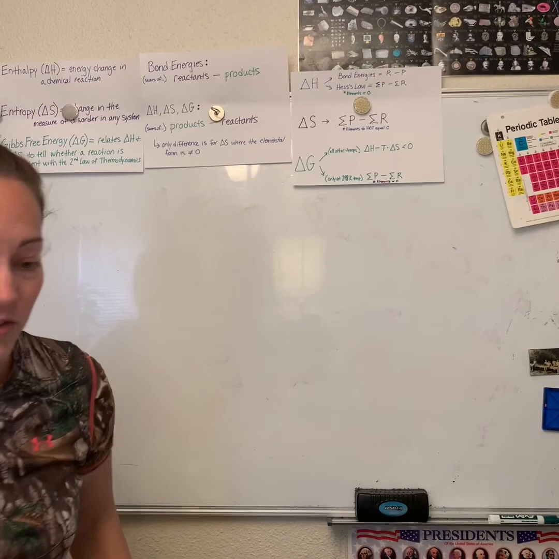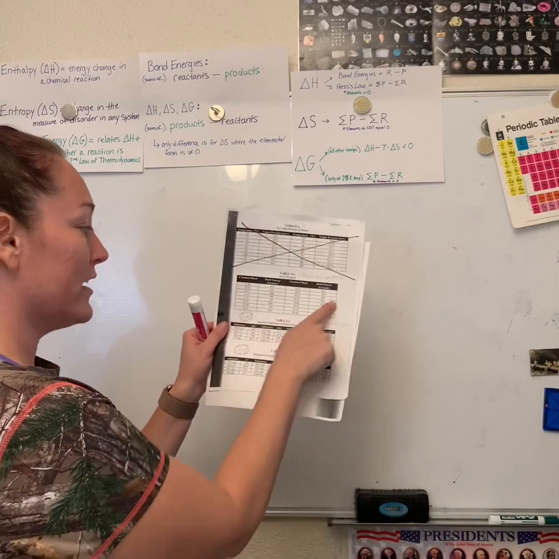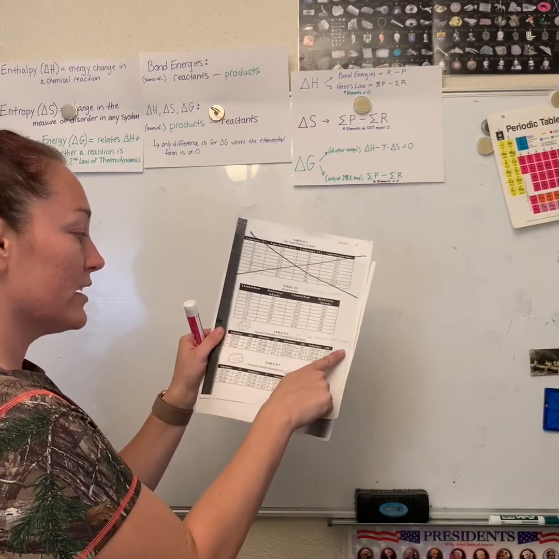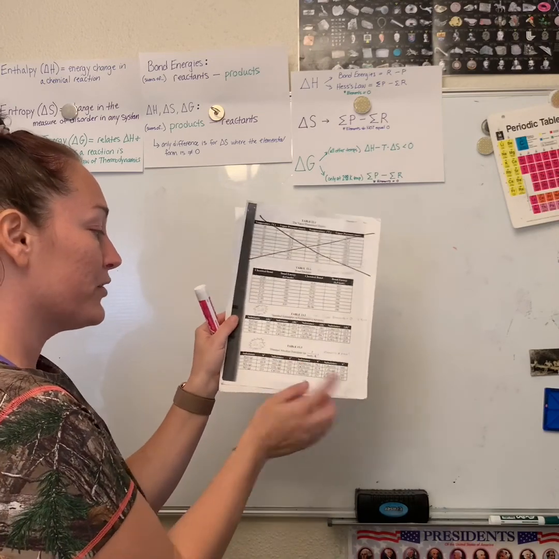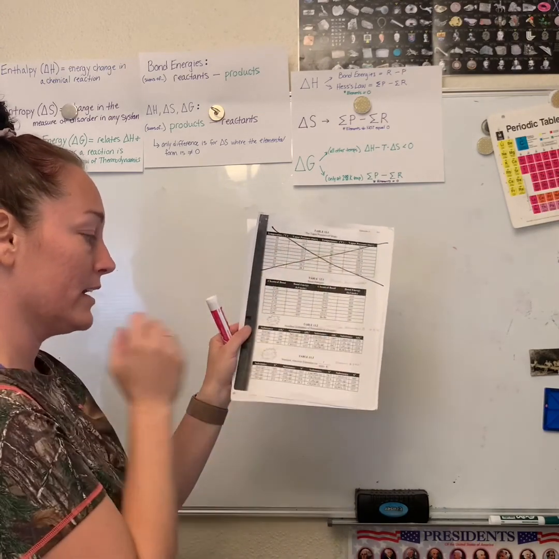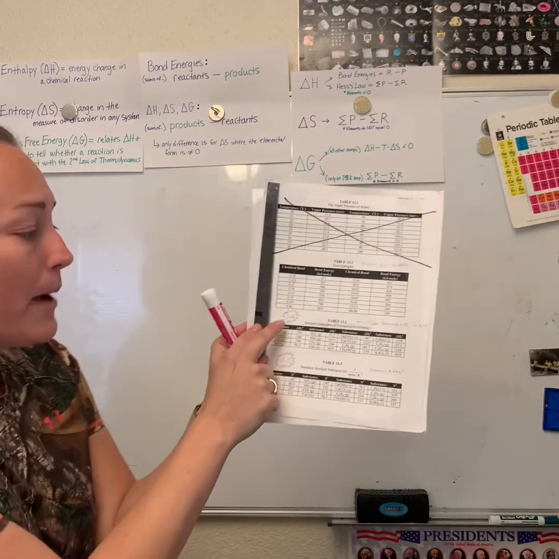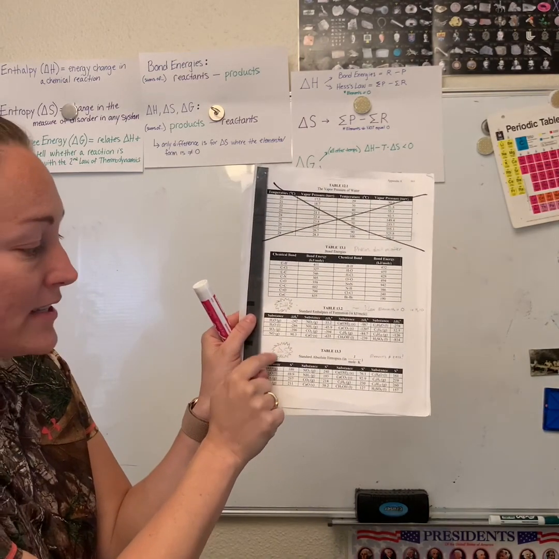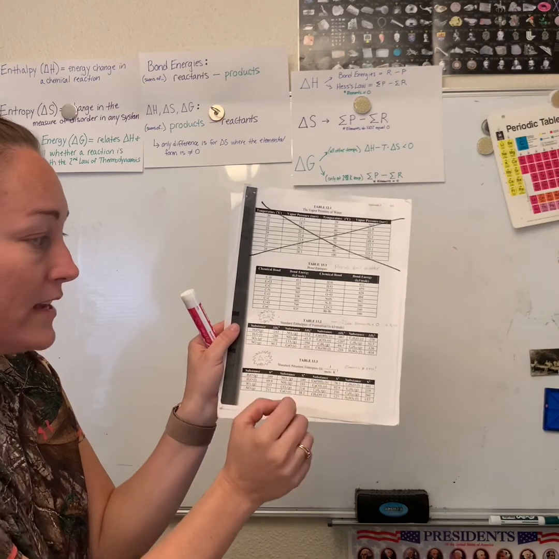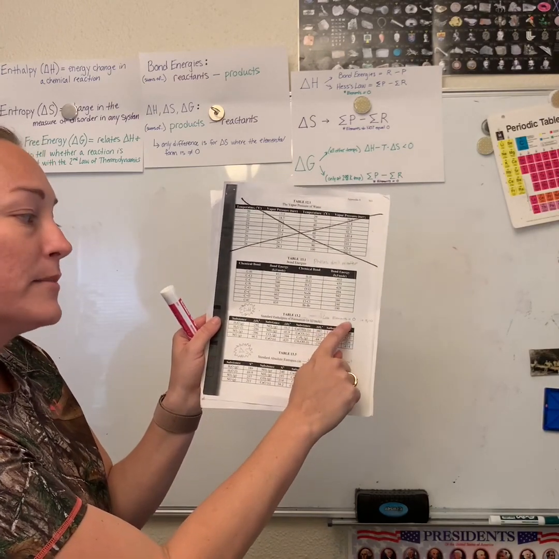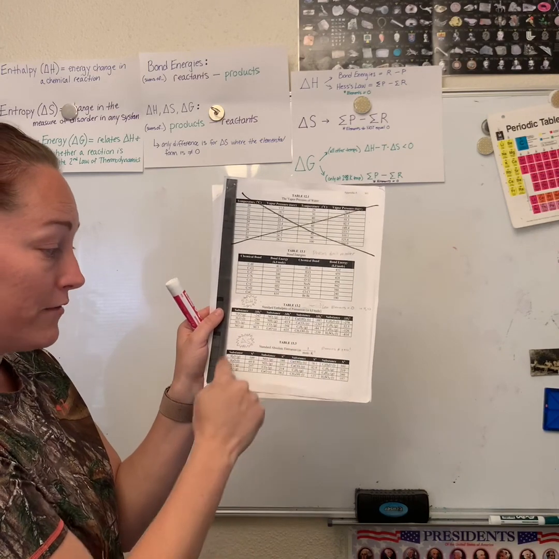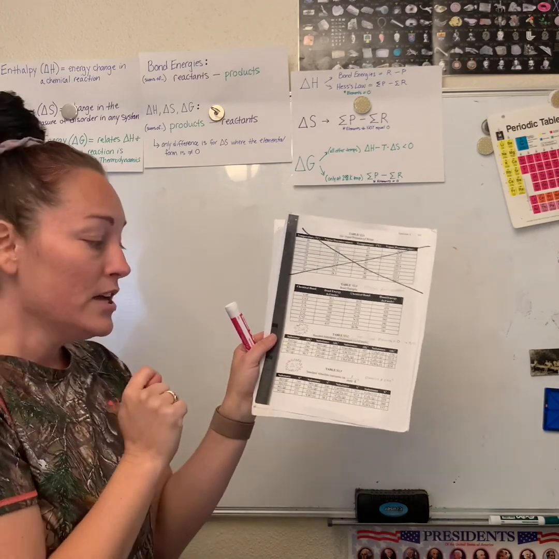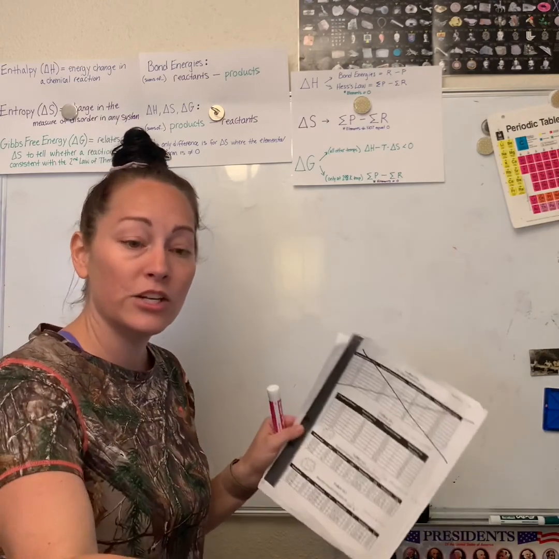So now we're introducing another table. We had bond energies. We just used the delta H table for Hess's law. Now we're on table 13.3. This is from the appendix. And you can see I put a little delta H, delta S. Okay, so this is where I go to find this. And then I put little notes. Elements equal 0 for this. Elements do not equal 0 for this. Okay, so this table's in your book right here too. And then they're going to say, okay, go ahead and do that on your own.